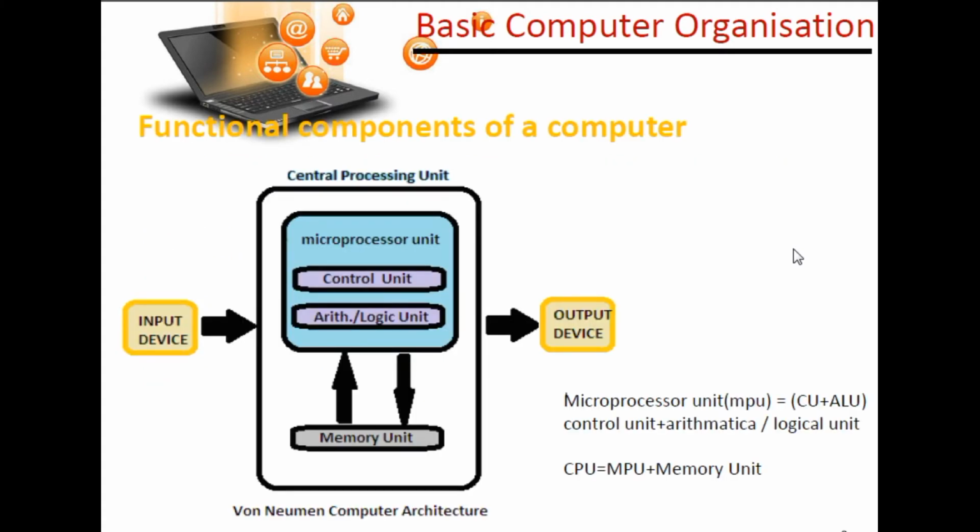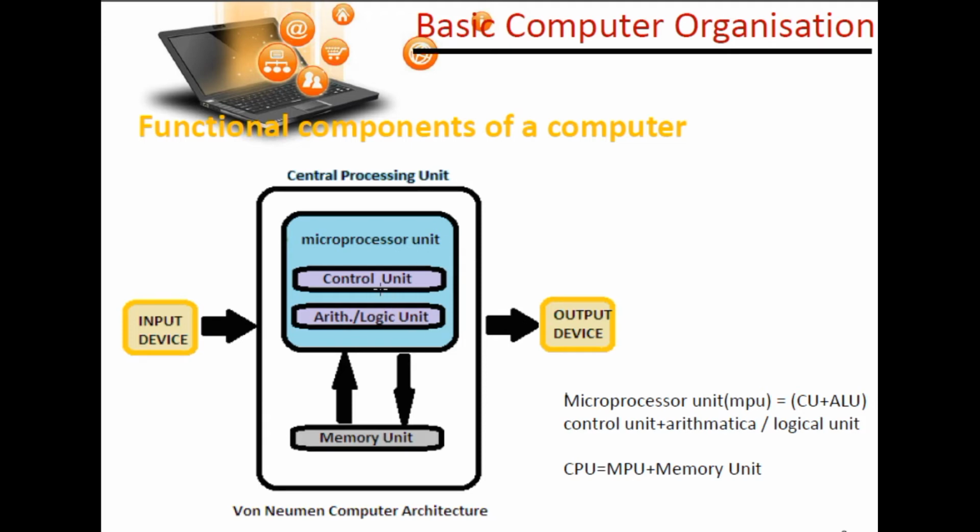Now we are going to understand the functional components of a computer. You can see this block diagram, which is known as the architecture of the computer. Overall it is the CPU, the central processing unit, and this is the input device and this is the output device.